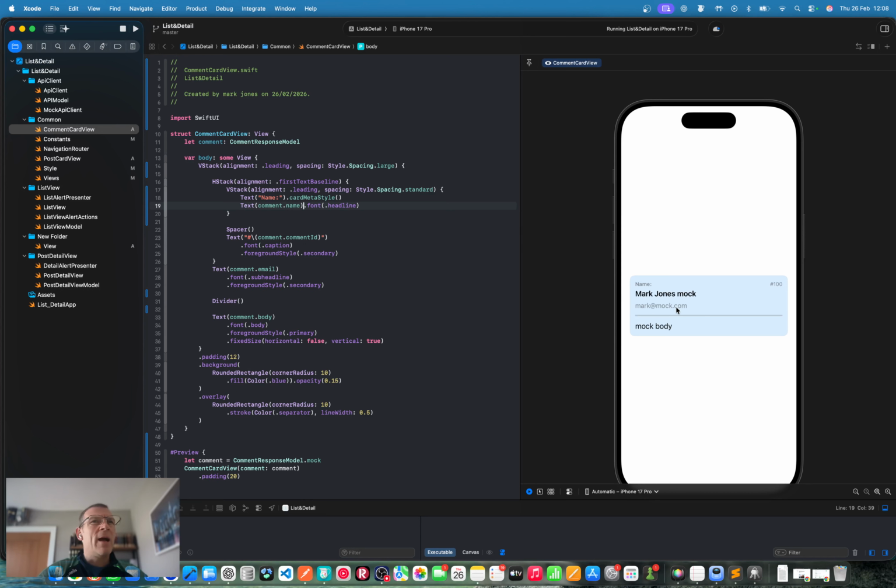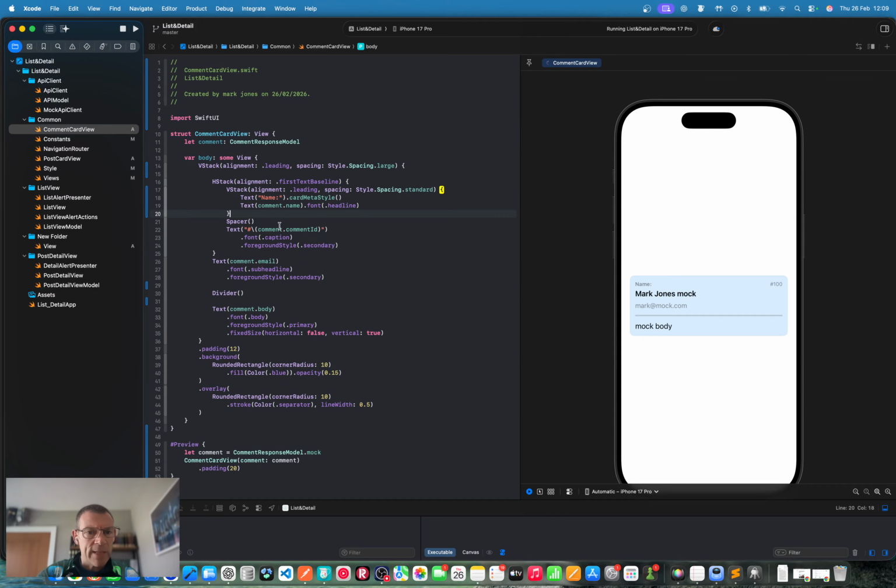Beneath that, then we have the email. The email looks self-explanatory, but maybe we should do the same. So we've got this H stack here. Sorry, this is the comment ID. We want to push that to the far end, so that's fine. We're happy with that layout.